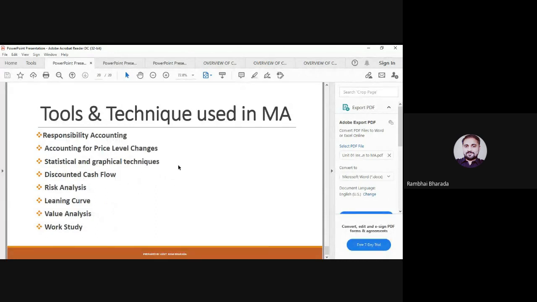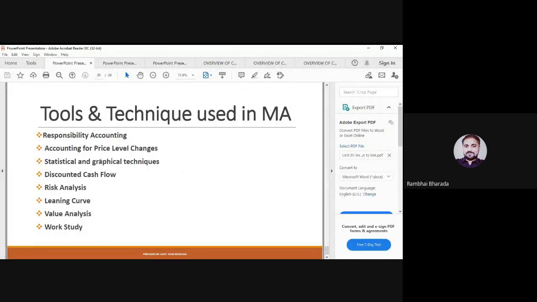The list of tools and techniques is so long, so please remember the terms. The terms are important from this unit. Please remember the title of each point. Here title means the keywords or key points of each main point, like tools, advantages, objectives, functions, nature, limitation. So this type of question will be there from the first unit.